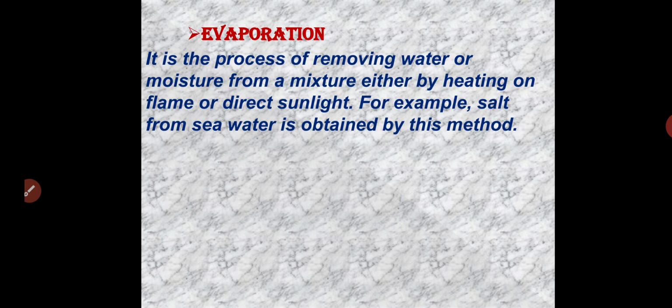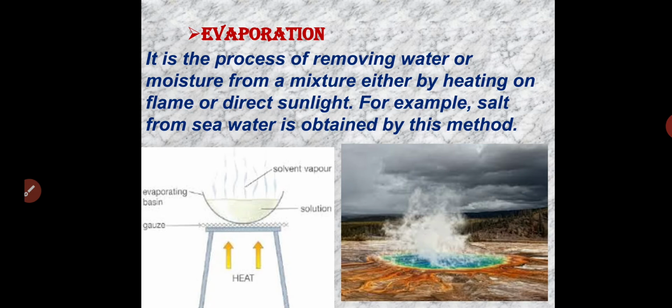The next process is evaporation. You are all familiar with evaporation. When we heat a liquid, or naturally, water evaporates and forms clouds. When we heat such a substance, you can see the vapors, and that is evaporation. It is the process of removing water or moisture from a mixture, either by heating on a flame or by direct sunlight. For example, salt from seawater is obtained by this method.